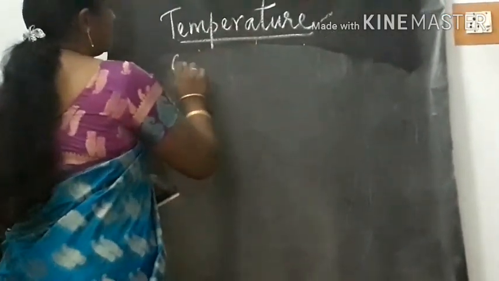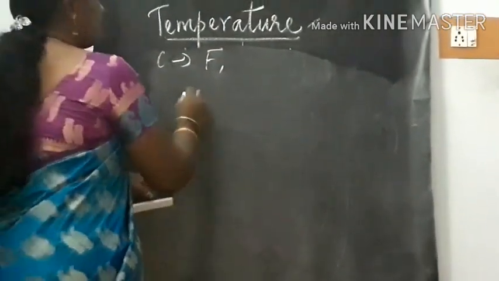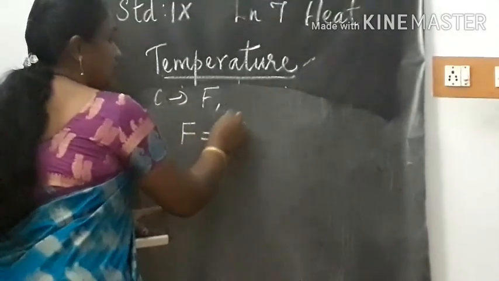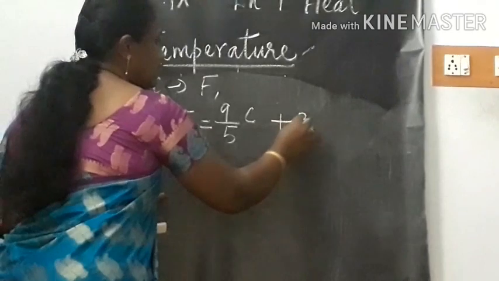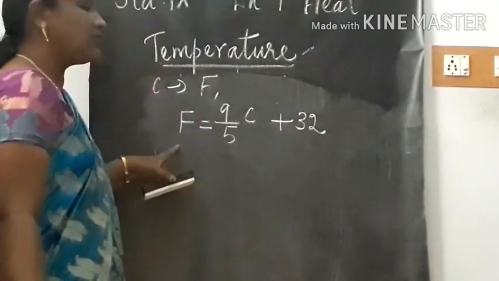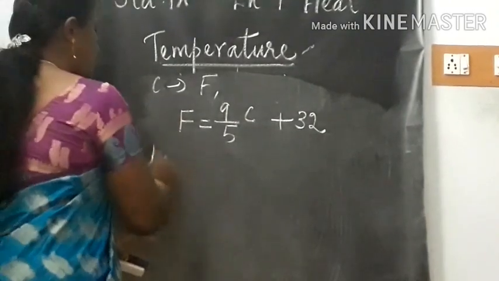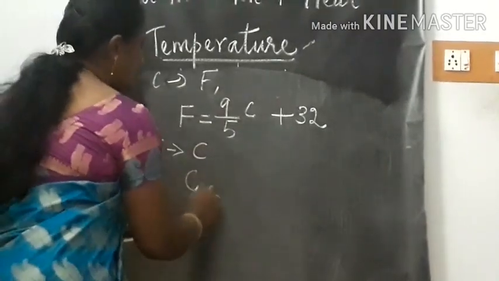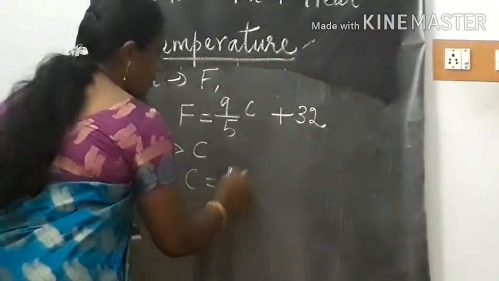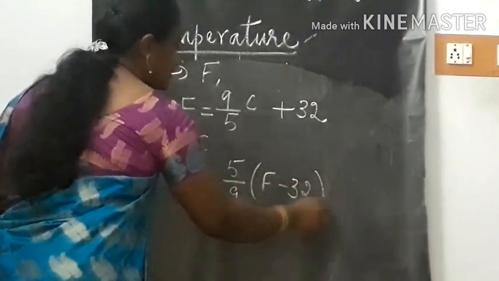So conversion from Celsius to Fahrenheit, that's the formula: F is equal to 9 by 5 C plus 32. So this is the formula for converting Celsius to Fahrenheit. And for Fahrenheit to Celsius, C is equal to 5 by 9 into (F minus 32).